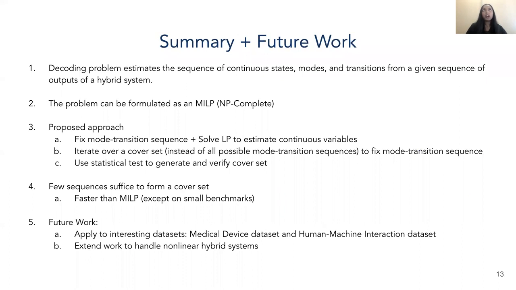In conclusion, we studied the decoding problem for linear systems, and we showed how it can be formulated as a mixed integer linear program. We proposed an approach where we decompose the MILP solution into fixing the mode transition sequence and then solving the corresponding LP before picking the one with the best objective. And instead of iterating over all possible mode transition sequences, we iterate over a subset called the cover set. And we use statistical tests to verify and generate this cover set.